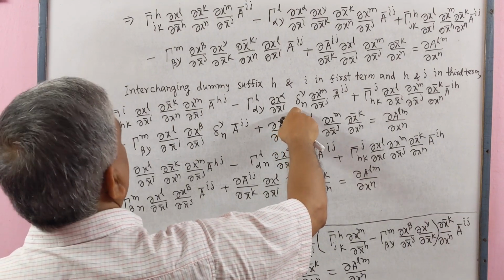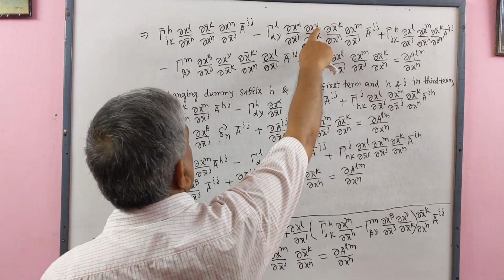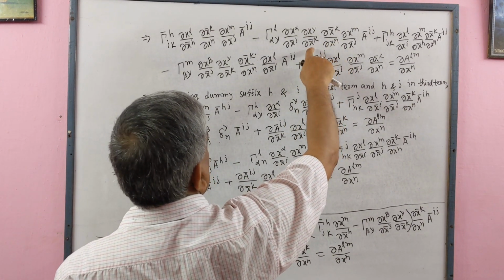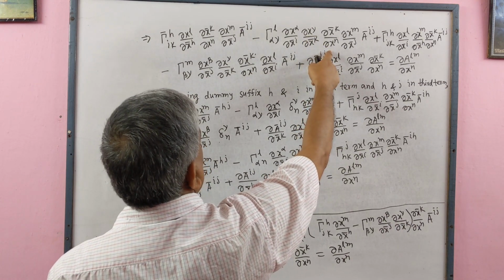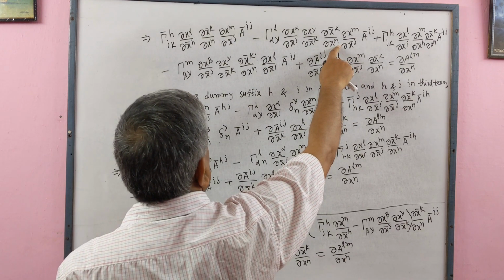And in the second term we see that ∂x^γ/∂x̄^k times ∂x̄^k/∂x^γ will be equal to Kronecker delta γn.